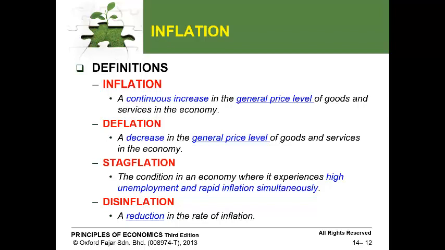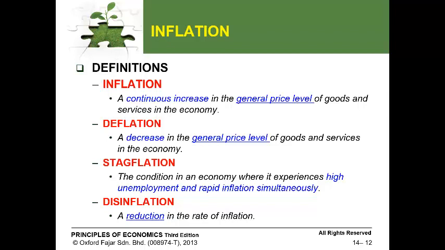Then we have different terms: creeping inflation, mild inflation, and hyperinflation. They tell about the rate of inflation, the change in the inflation rate. So if prices increase 2% annually, or the inflation rate is 2% per year, this is creeping inflation.